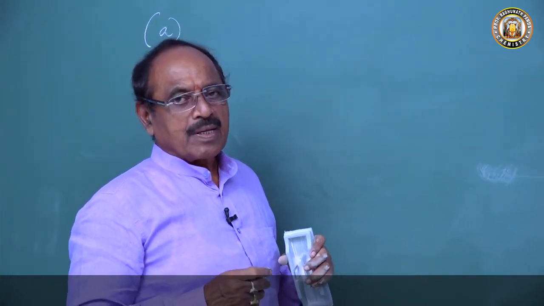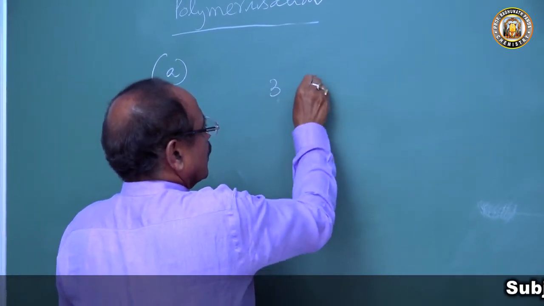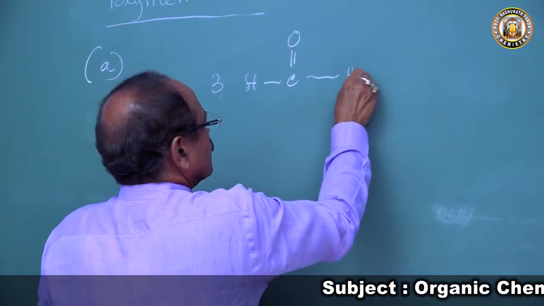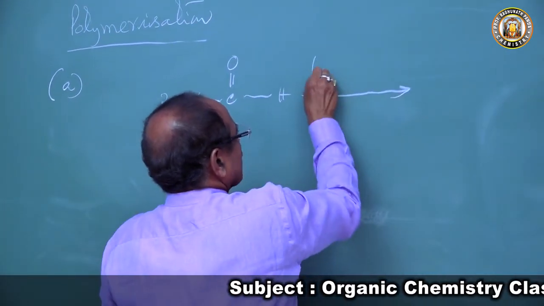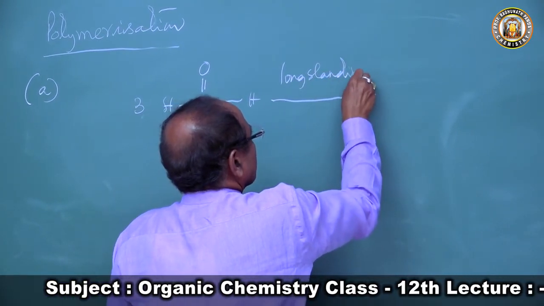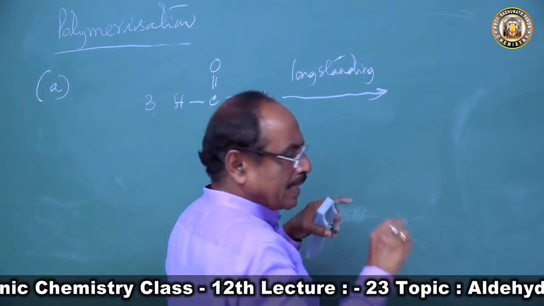metaformaldehyde. So what happens if you take 3 molecules of formaldehyde, and expose to long standing, that means we keep it like that in a container, then it forms a cyclic product.